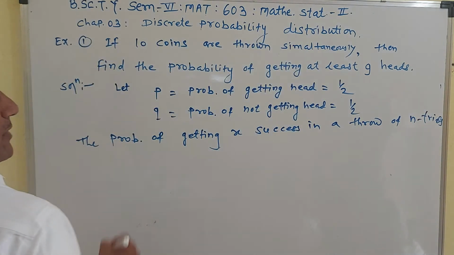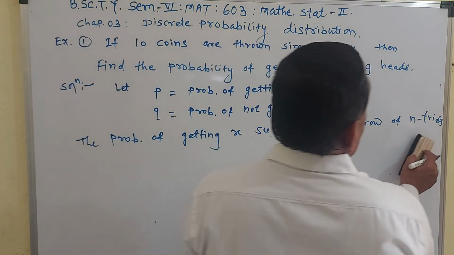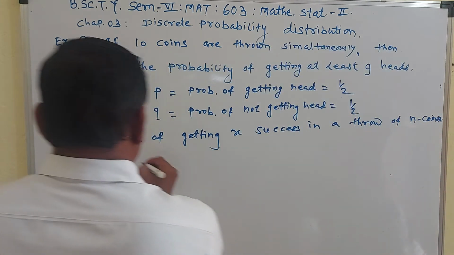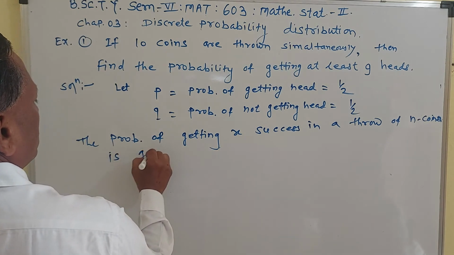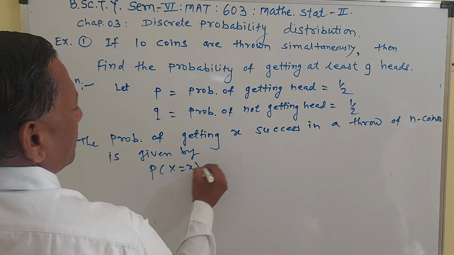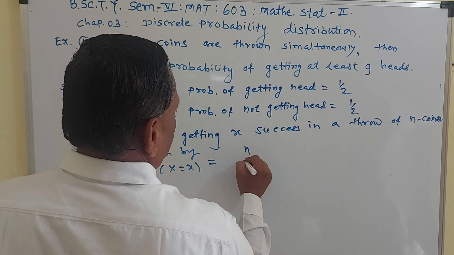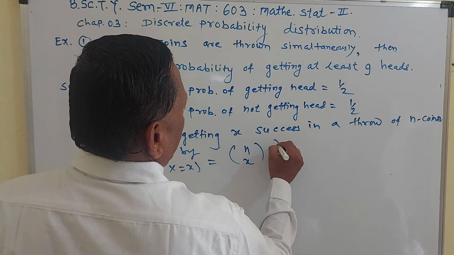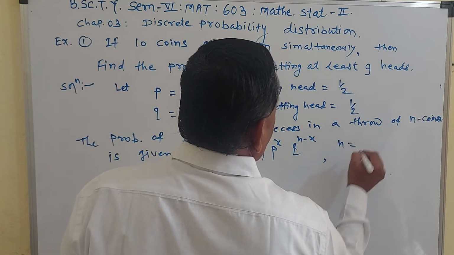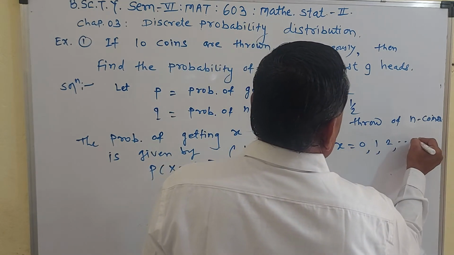You know the formula, probability of getting X success in a throw of n coins or n trials is given by probability of X is equal to x, is equal to nCx p raised to x q raised to n minus x. Here x takes the values 0, 1, 2 up to n.